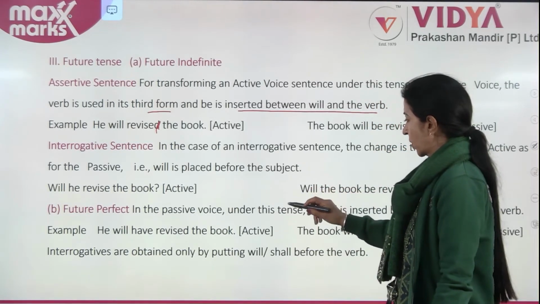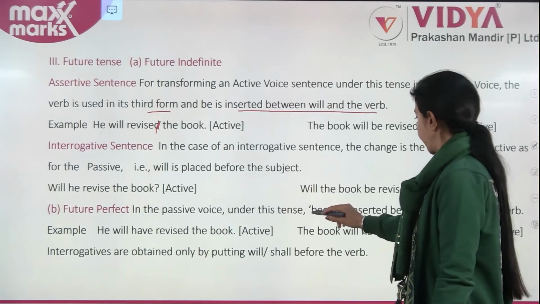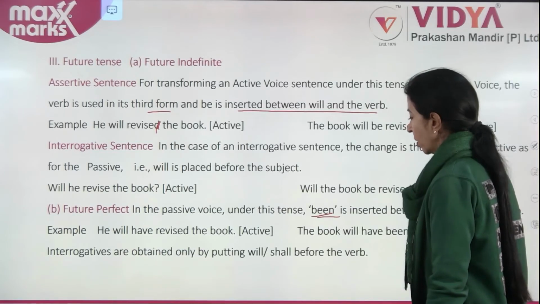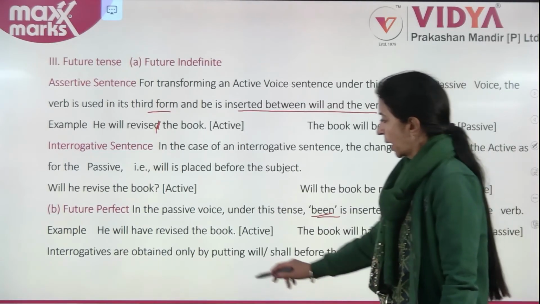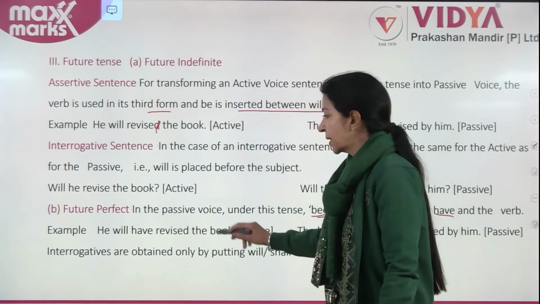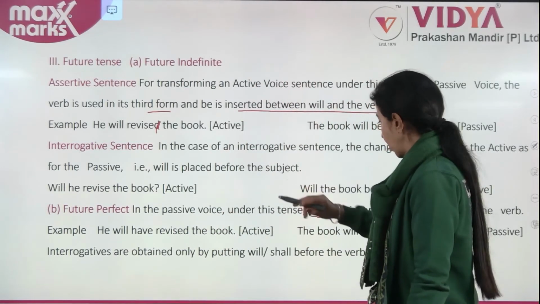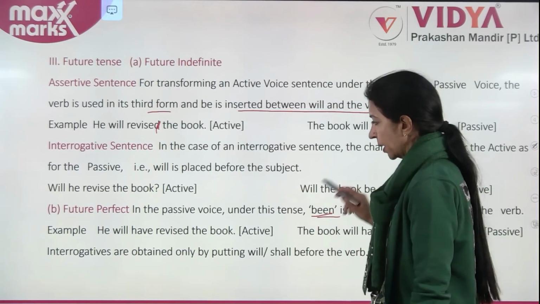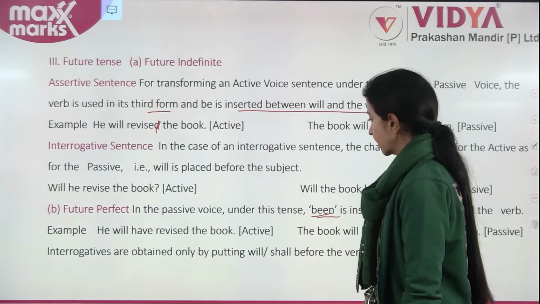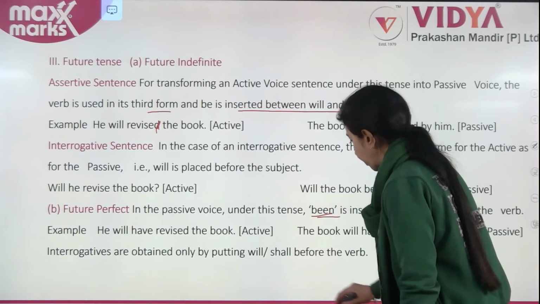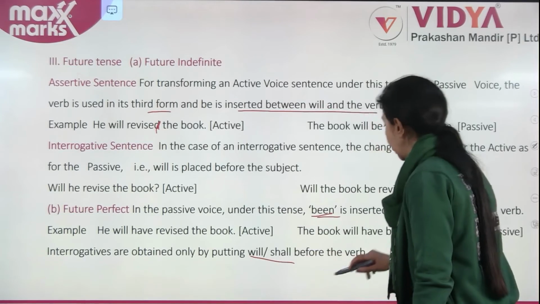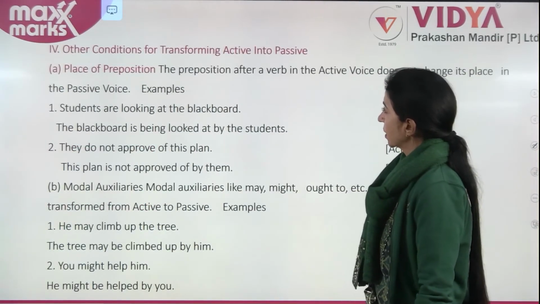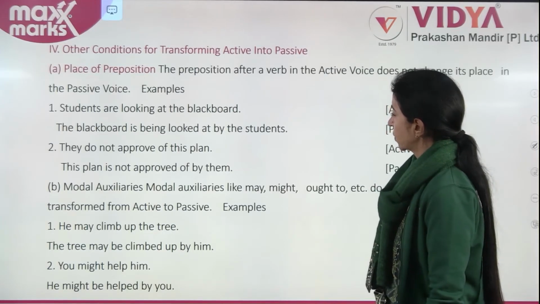In the passive voice under future perfect, been is inserted between have and the verb. Example, he will have revised the book. The book will have been revised by him. Interrogatives are obtained only by putting will, shall before the subject. Now, the other conditions for transforming active into passive.